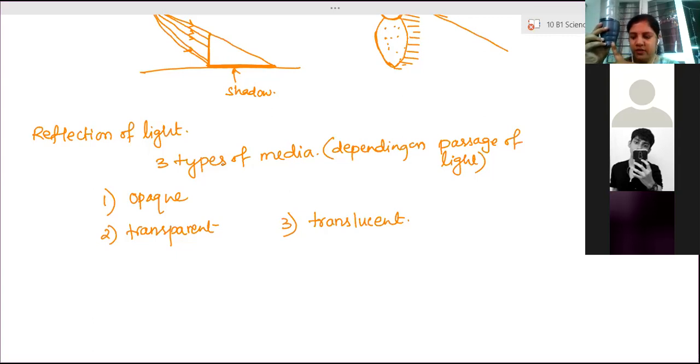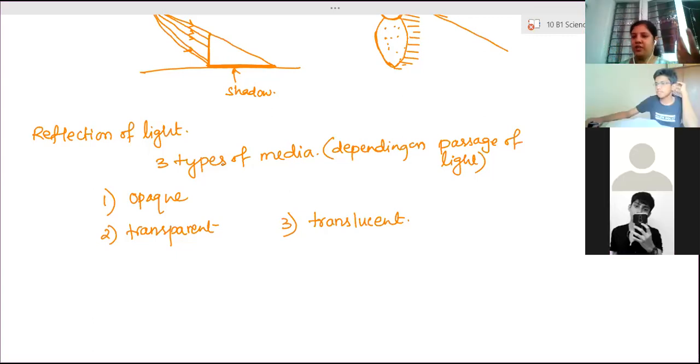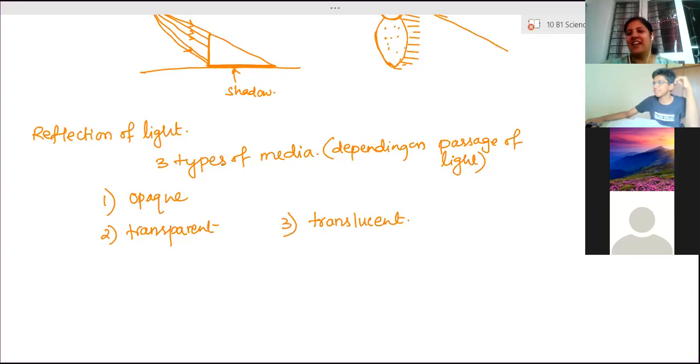What do you mean by opaque? Yes, ma'am. Our body is opaque. We can't see through our body. So that is an opaque surface. The light cannot travel through our body. If our body is there, anything behind our body can't be seen. So that is an opaque surface.